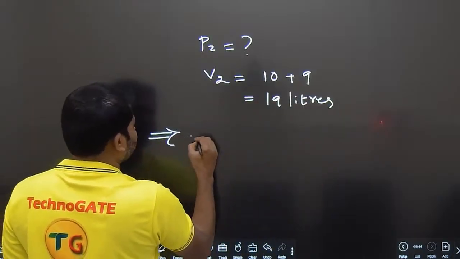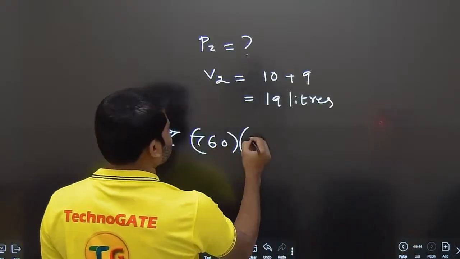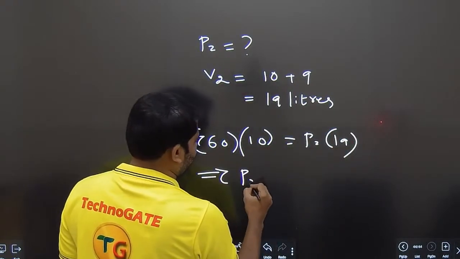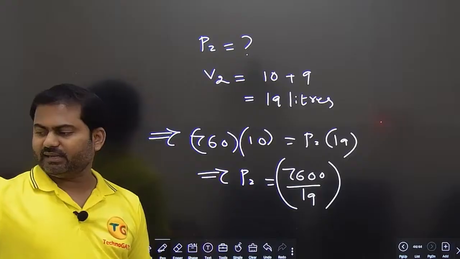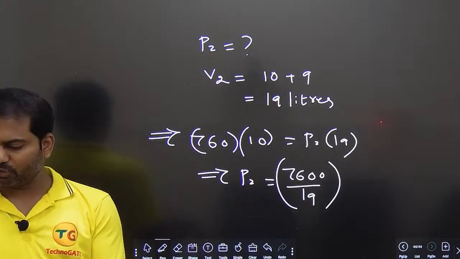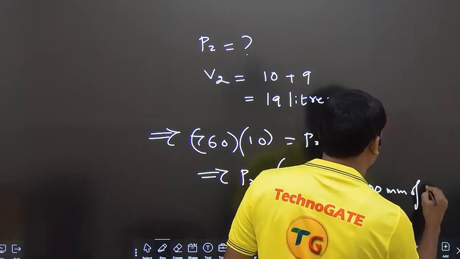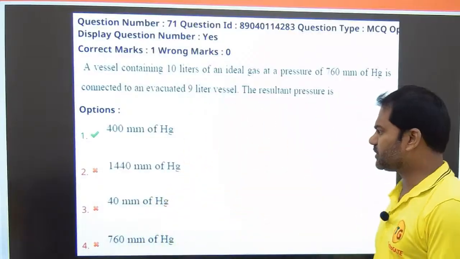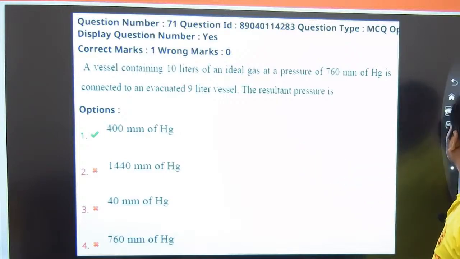So this implies initial pressure 760 millimeters into V1, which is 10. 760 into 10 is equal to P2 into 19. This implies the final pressure is equal to 7600 by 19. Let me do the calculation. It is coming out to be 400 millimeters of Hg, which is matching with option number 1. So it is a simple thermodynamics or ideal gas equation related question. The answer is option number 1.